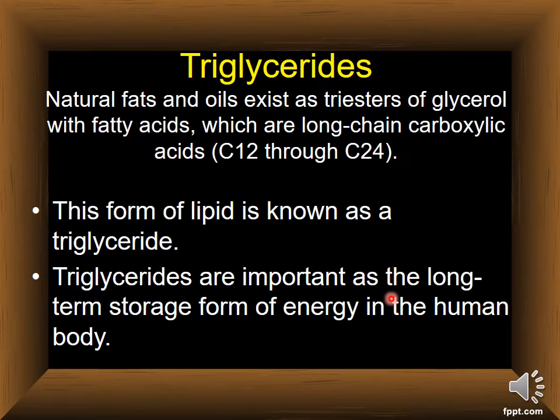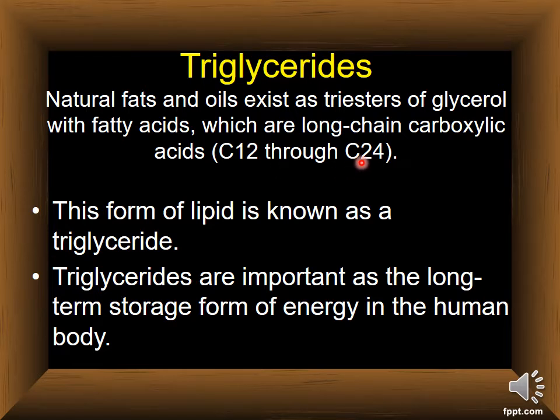Now, the main group of the lipids is called triglyceride. What is it? Natural fats and oil exist as triesters of glycerol with fatty acids, which are long chains of carboxylic acid, carbon 12 to carbon 24.